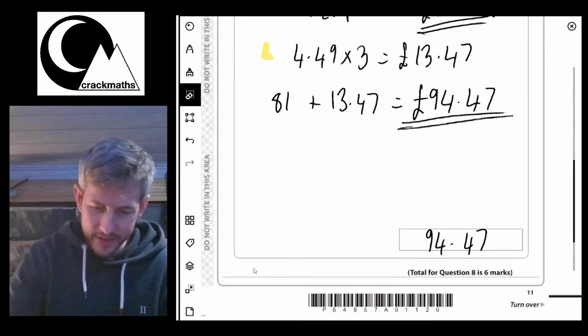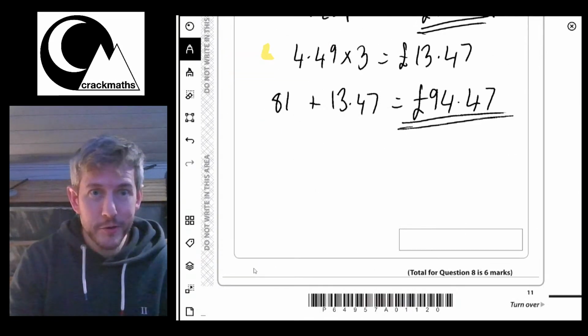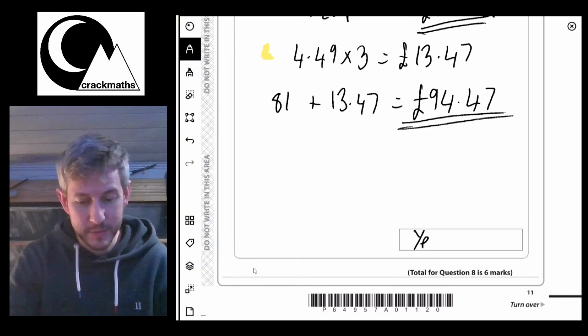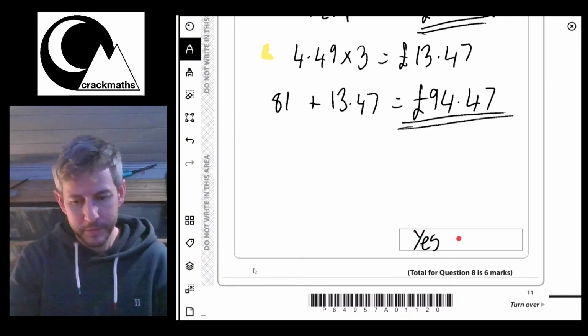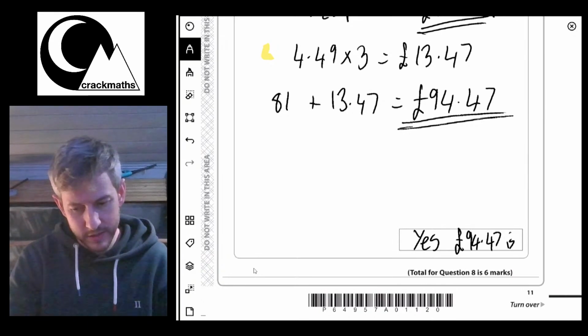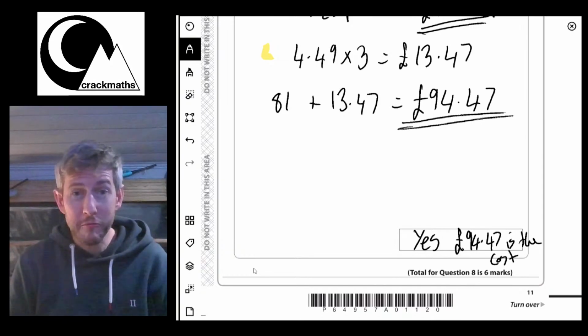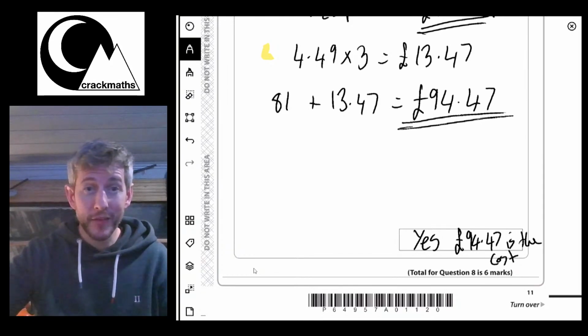And so actually the answer should be, you actually do get marks for writing the answer as it's meant to be. Yes. £94.47 is the cost. Okay, right. Let's have a look at the next question.